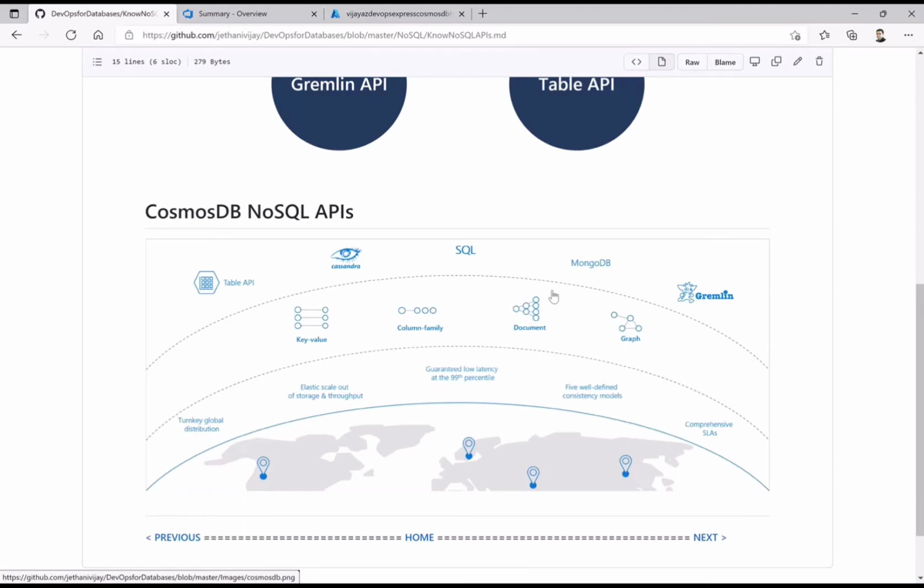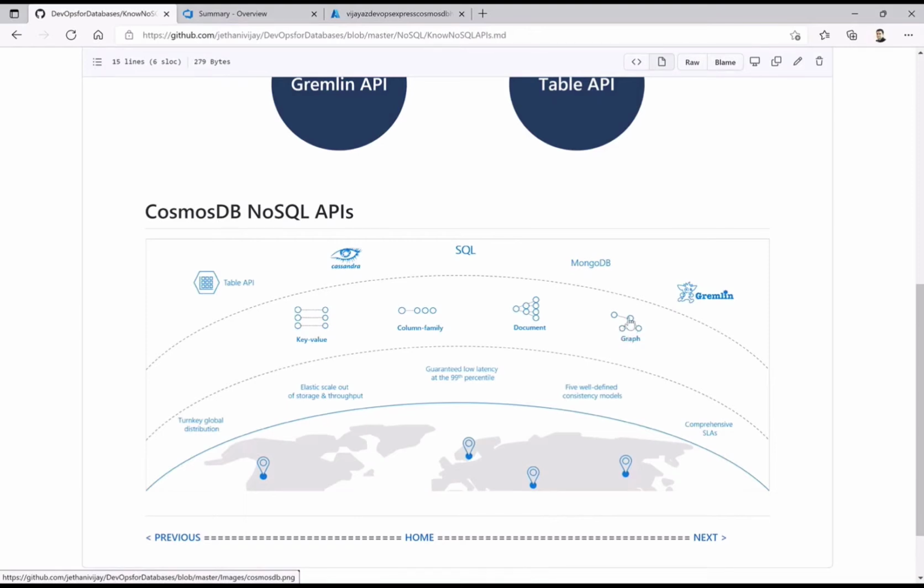Similarly, the document DB can be JSON, whatever documents you are querying through, or whatever NoSQL structured data you are keeping, that is available. The other is graph. As I said, the Gremlin API is where you will see the relationship between these data structures.